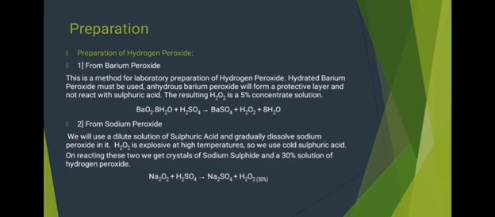Now we're going to talk about the preparation of hydrogen peroxide. How is hydrogen peroxide prepared? It is prepared by two methods. The first one is the barium peroxide method, a method for laboratory preparation of hydrogen peroxide. In this, a hydrated barium peroxide is used to prepare hydrogen peroxide. And the second method is the sodium peroxide method, in which sodium peroxide is gradually dissolved into a dilute solution of sulfuric acid.